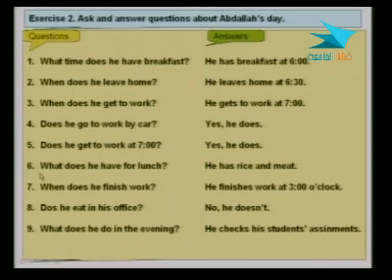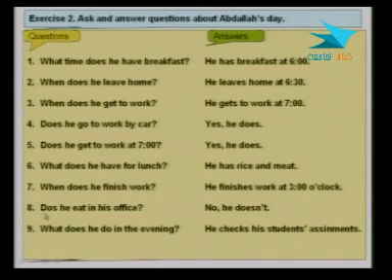Number 6. What does he have for lunch? He has rice and meat. When does he finish work? He finishes work at 3 o'clock.